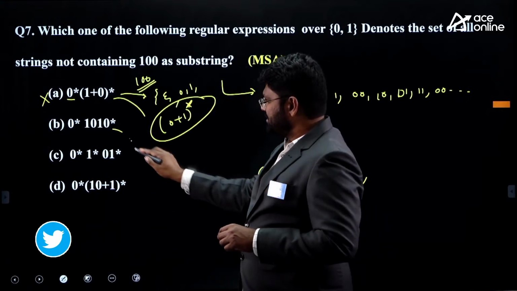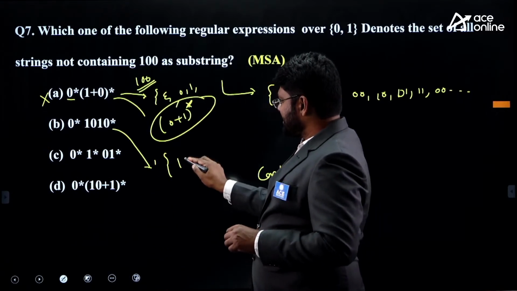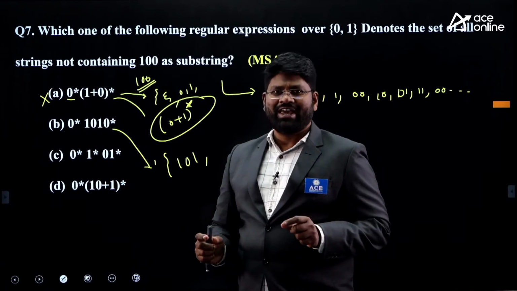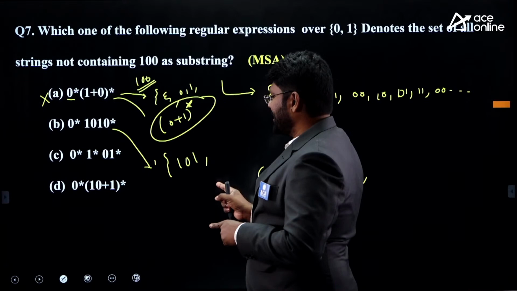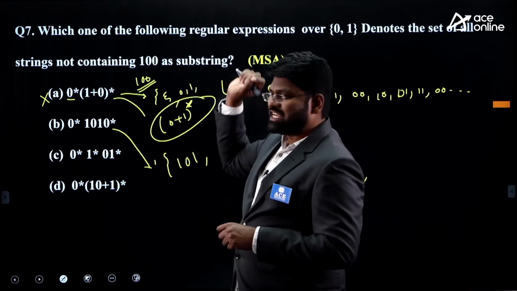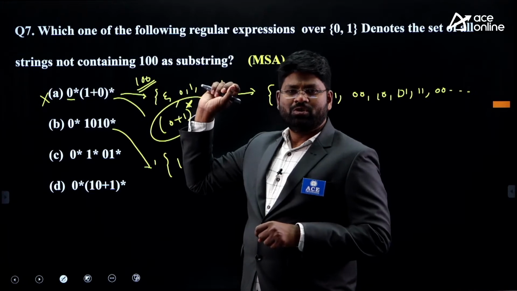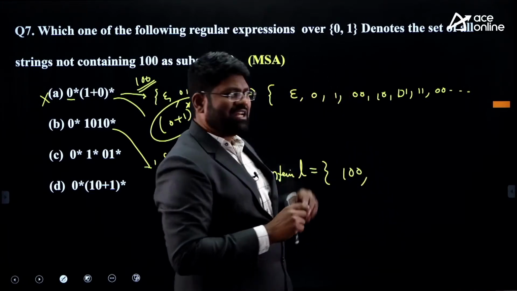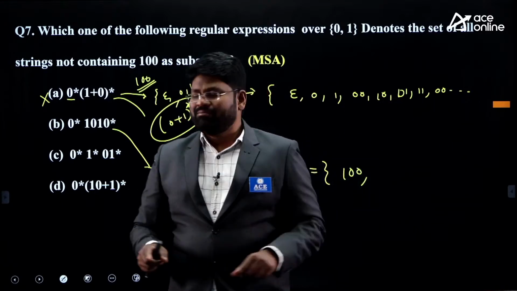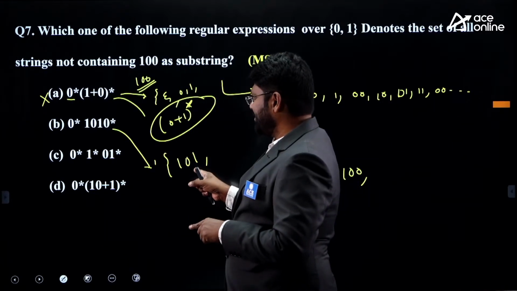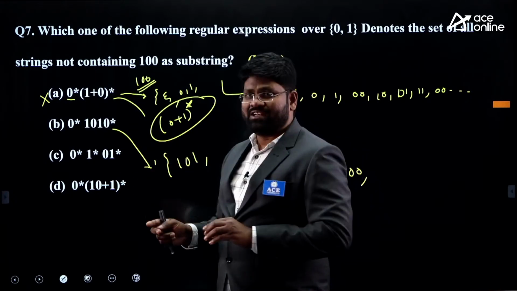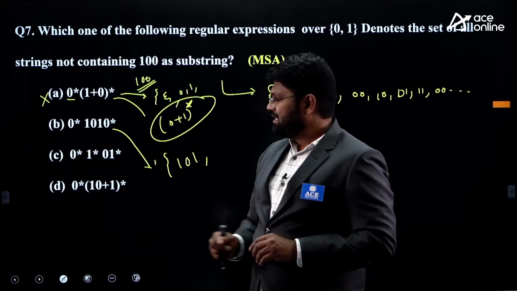And come to this. This will give you the first string as 1, 0, 1. The very smallest string I can have from here is 1, 0, 1. If this is the correct answer to this expression, you must have the first string as epsilon. You must have the second string and third string as all this list. But the first string I can have from here is only 1, 0, 1. I cannot have any string from this expression less than this length. That's why this is failed.